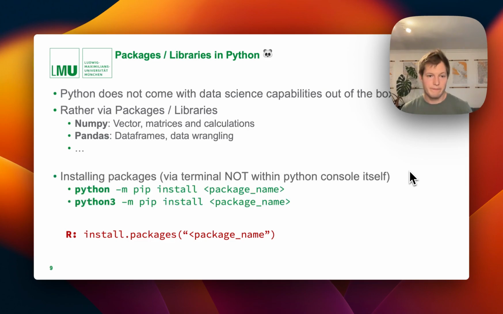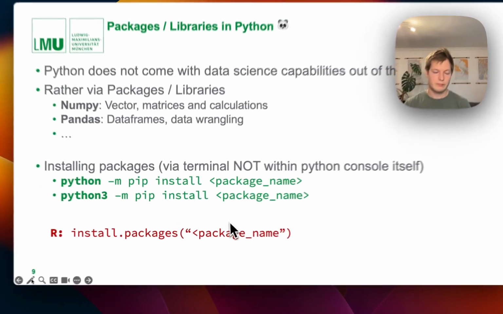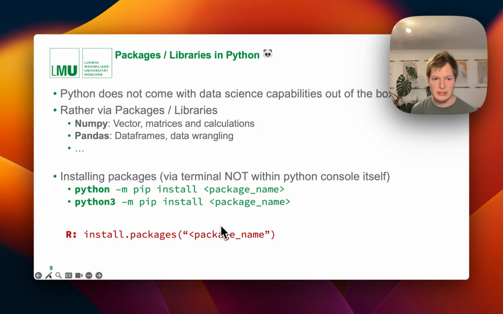One of the first differences here is that if you install a package in Python, you do this not via the console, so you don't run Python code to install a package as you do in R, but rather you call it in the terminal. So you run the Python program, but then you call this pip module, which you see here. That's what python -m pip stands for. Install and then the package name. And this corresponds to the R code of install.packages and then the package name.